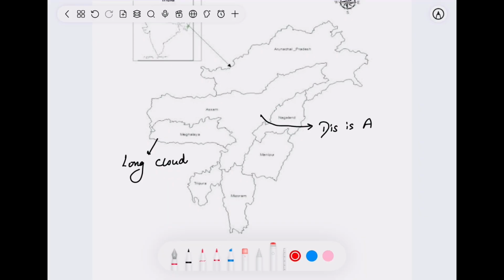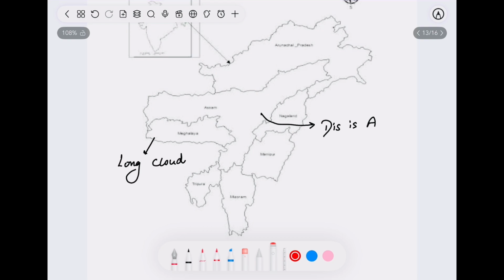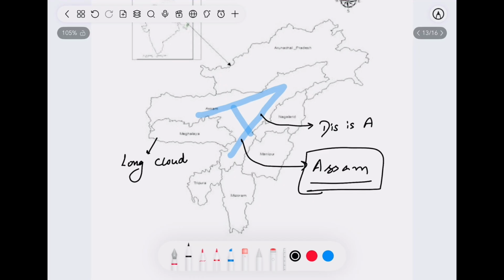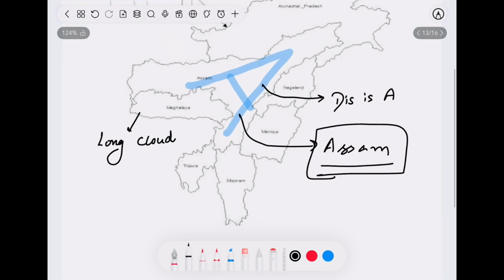See, as far as the map is concerned, you can see an A forming here. See, again, let me highlight it. An A is forming here, right? So A stands for Assam. So I told you, hints are there itself. You just need to catch them. Now the Northeast is going to feel like the easiest part for you after this video. A stands for Assam. The shape itself shows which state it belongs to.